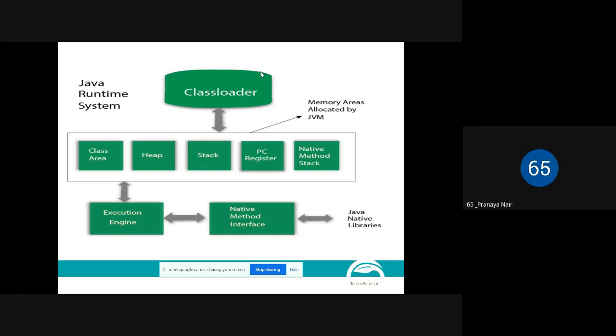The class loader will load the dot class file, link it, and initialize it. When it initializes, it actually executes the static block if it is present in the Java program. Later, it will go to the memory area.